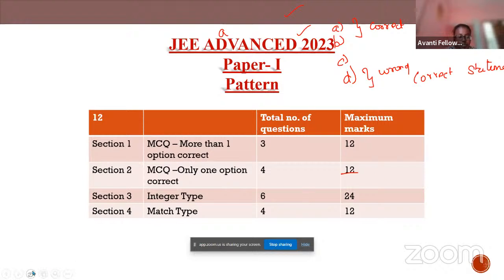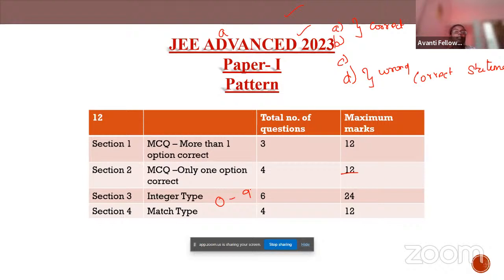And the third section is going to be the integer type question. In this integer type question, you're just going to solve and enter the numerical value starting from 0 to 9. So your answer will be from 0 to 9 only. You just solve the question and your answer will be any one number from 0 to 9. That is the integer type question, and the total number of questions in this part is going to be 6. The maximum mark for this is 24, so each question carries 4 marks.